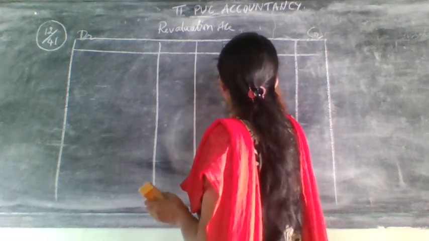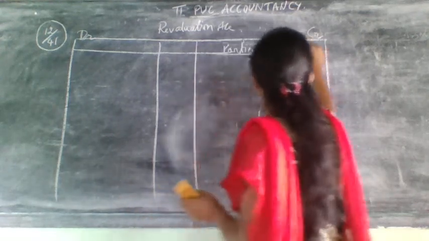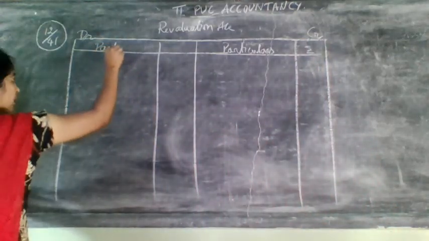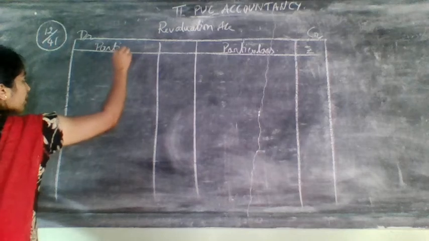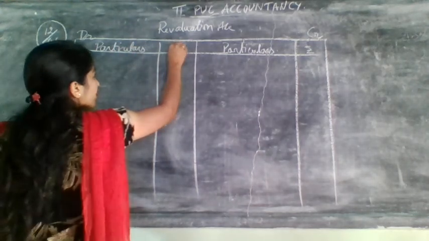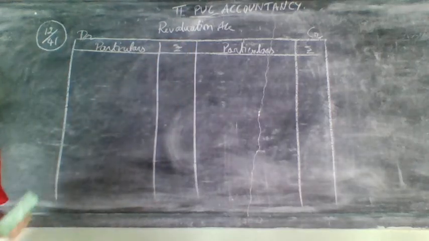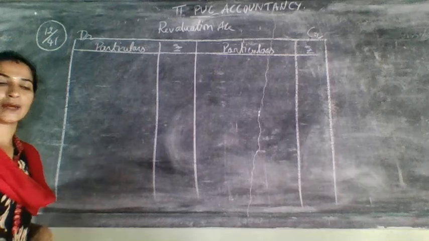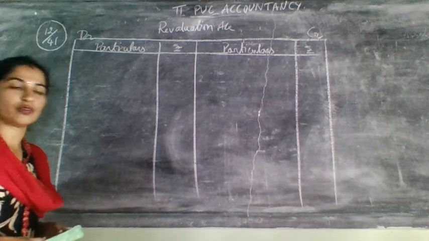Credit side. Unrecorded liability will come on which side? Debit side. So particulars, rupees. First two adjustments, not to worry regarding that. Why? Because this will come in partners capital. Rest two you need to consider.